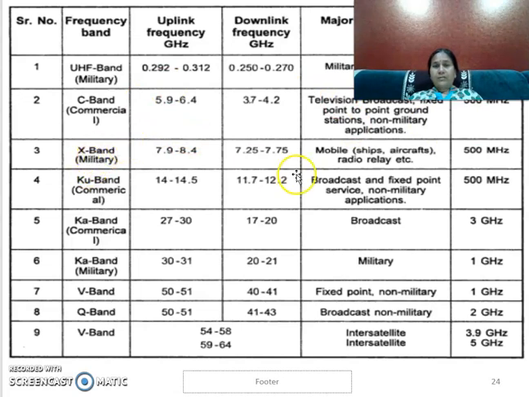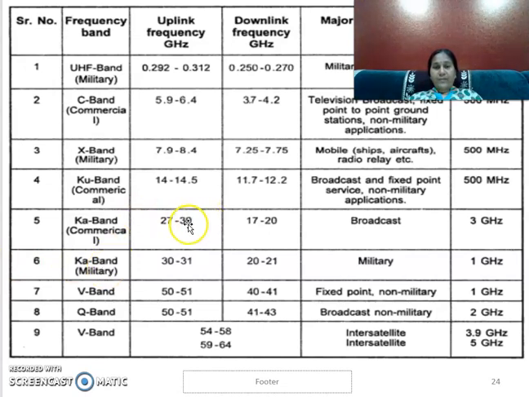Similarly, the X band is used for mobile communication in ships or aircraft, or radio relay applications. The Ku band is used for commercial applications such as broadcast, fixed point services, and non-military applications. The Ka band is also used for broadcasting applications, and also for military applications.